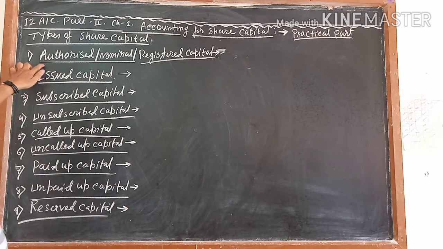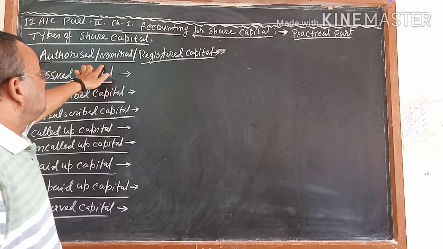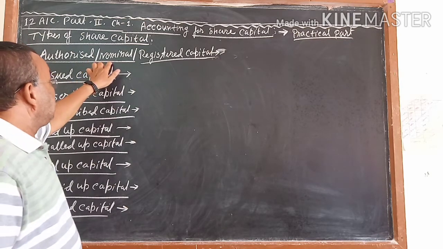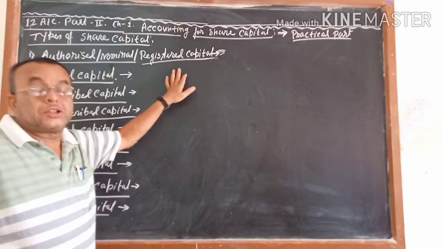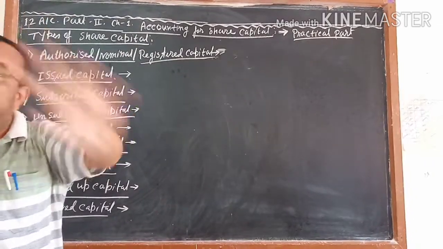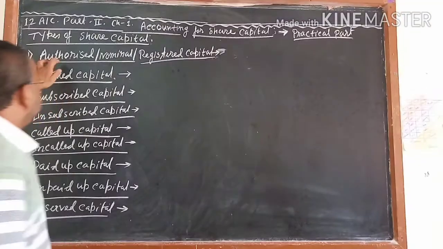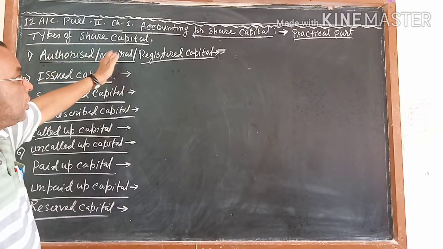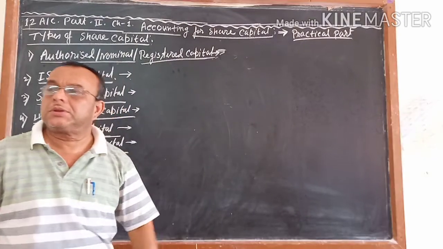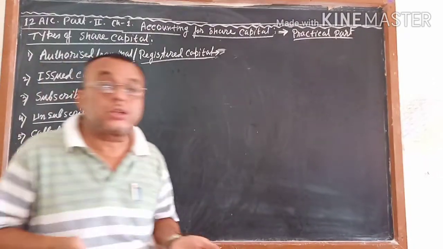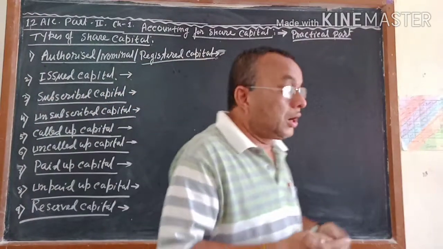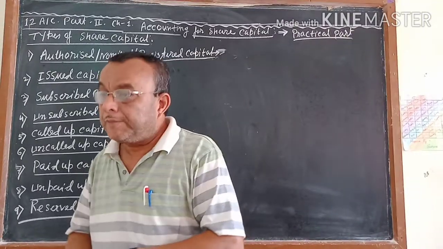Number one is called authorized capital, whose other name is nominal capital, or it is also called the registered capital. It may come in the MCQ. Authorized capital, nominal capital, or registered capital. So first of all, you have to know what is called the authorized capital, the registered capital, the nominal capital.